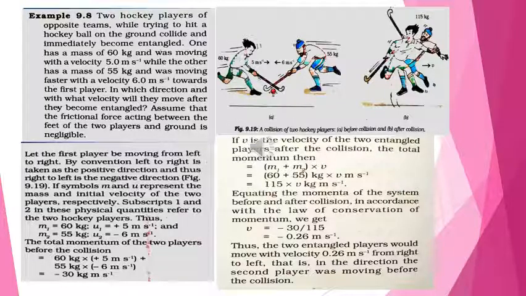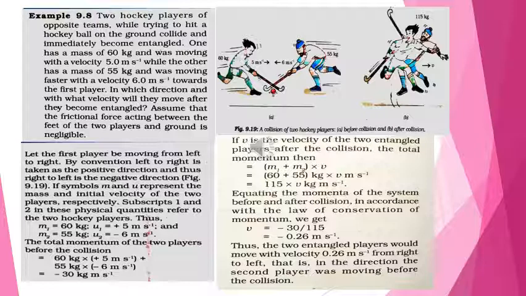Two hockey players of opposite teams, while trying to hit a hockey ball on the ground, collide and immediately become entangled. One has a mass of 60 kg and was moving with a velocity of 5 meters per second, while the other has a mass of 55 kg and was moving faster with a velocity of 6 meters per second towards the first player. In which direction and with what velocity will they move after they become entangled? Assume that the frictional force acting between the feet of the two players and the ground is negligible.